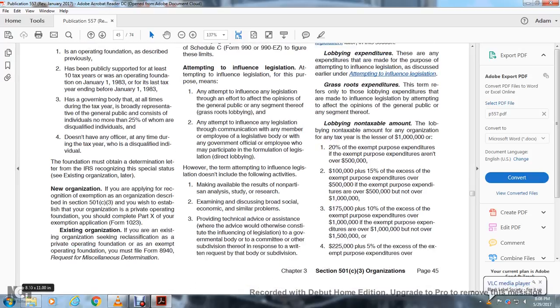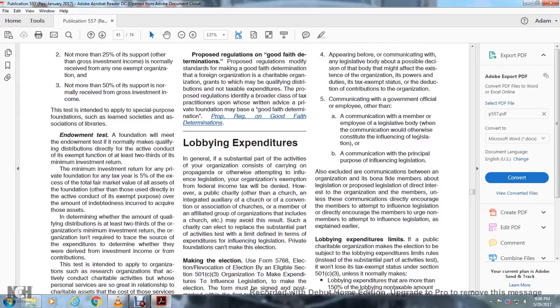New organization. If you apply for recognition of exemption as an organization described in Section 501(c)(3), and you wish to establish the organization as a private operating foundation, you should complete Part 10 of your exemption application, Form 1023. Existing organization. If you are an existing organization seeking reclassification as a private operating foundation or an exempt operating foundation, you must file Form 8940 to request the miscellaneous determination.